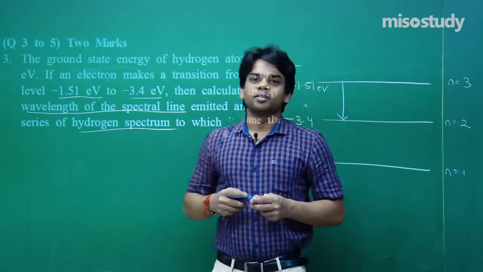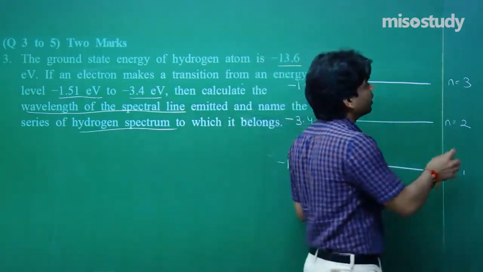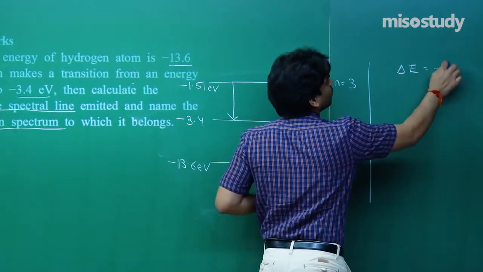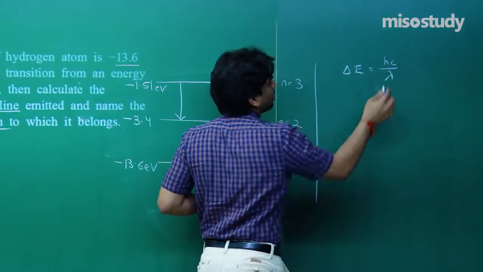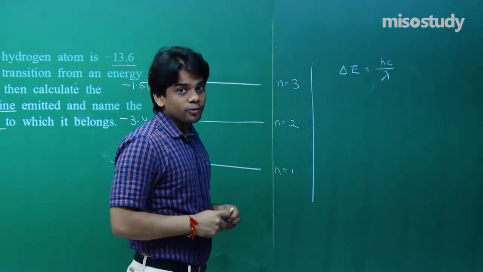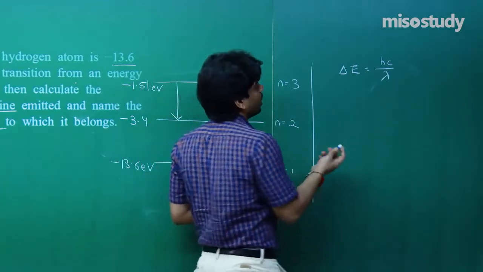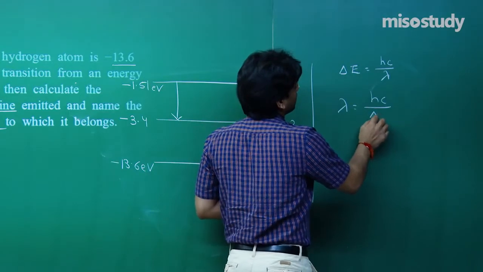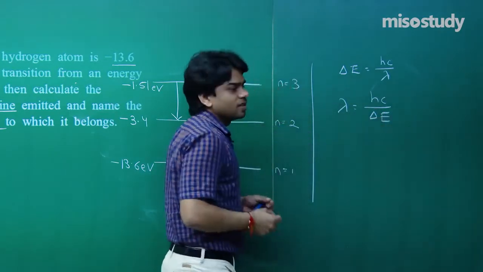So you have to calculate the wavelength of the spectral line. We all know how to evaluate the wavelength. Delta E is equal to hc by lambda. That is what you have to do. You have to place all the values. So lambda will come out to be hc by delta E. That is what you have to do.